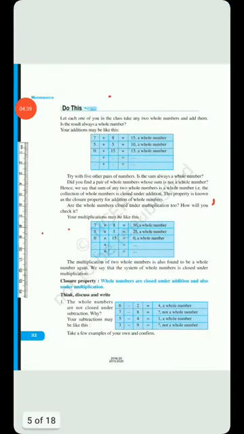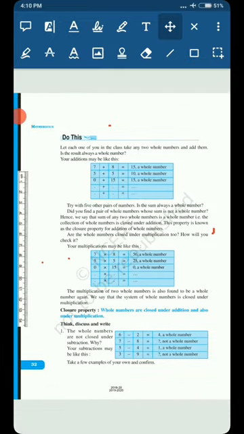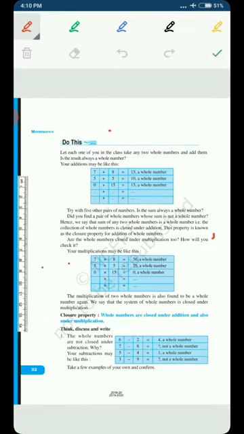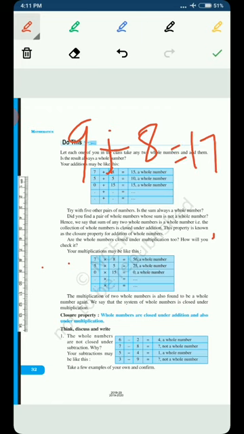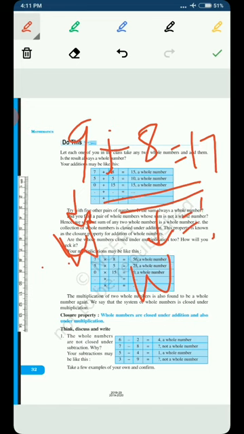So I would like to repeat the closure property for addition and multiplication, that when you add two whole numbers, like you have a whole number 9 and you have a whole number 8, when you add them, you get 17. So closure property is satisfied. A whole number added to another whole number also results in a whole number.